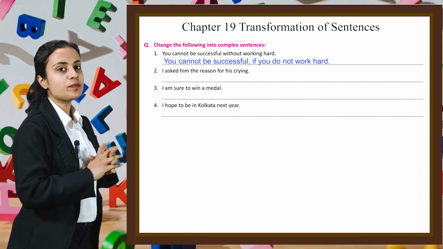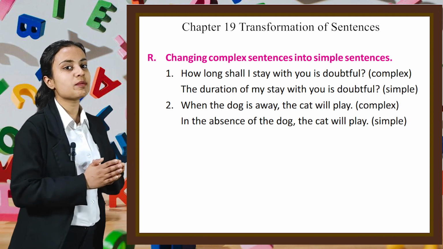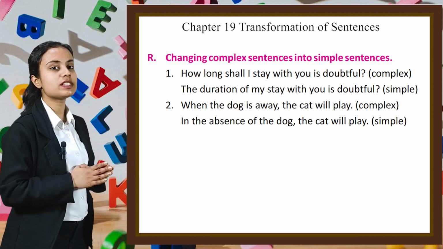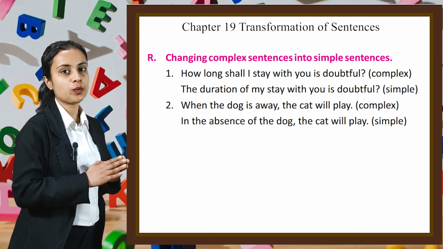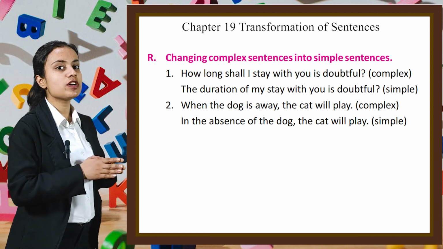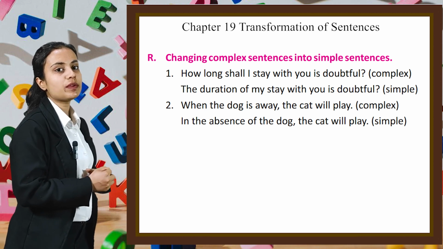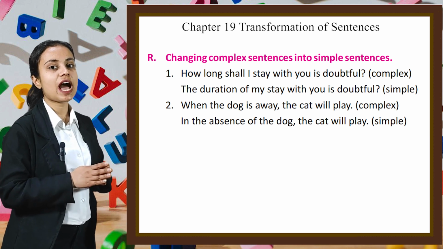Let's move on to changing complex sentences into simple sentences. Here some examples are given. First one says, how long shall I stay with you is doubtful. It is a complex one. The duration of my stay with you is doubtful. Simple one. Next example is, when the dog is away, the cat will play.